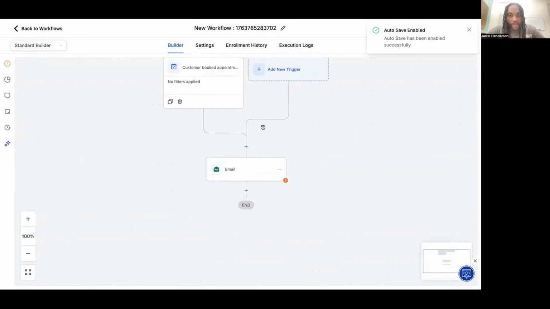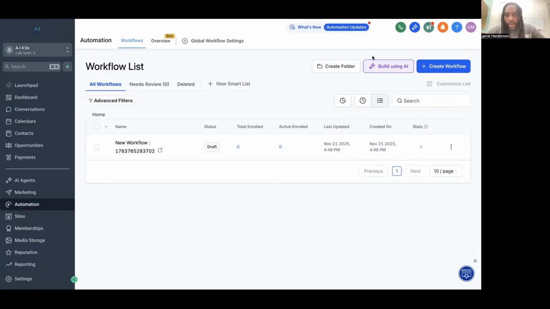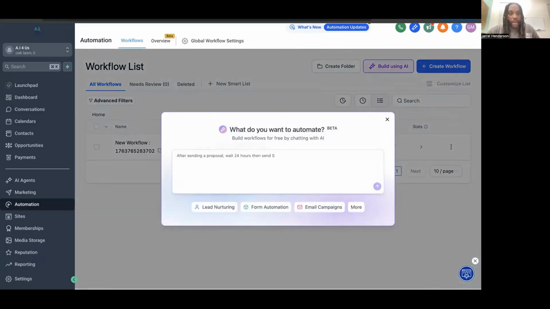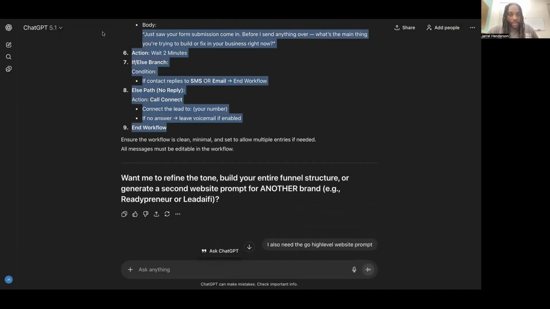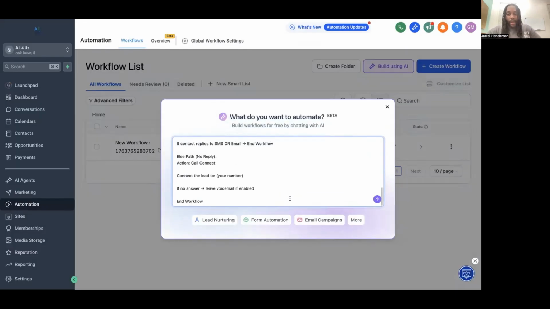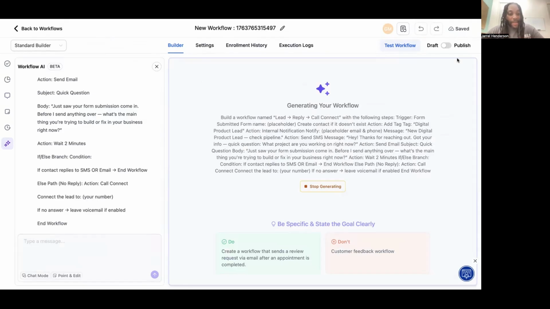Enable autosave. Oh, why are you doing that? Skip for now. Build using AI. What are we doing? I want you to know how easy it is, right? And I'm going through and doing everything. And if you heard that notification, that means the High Level site is done. Now, here's the thing with High Level, the AI builder sometimes denies you.